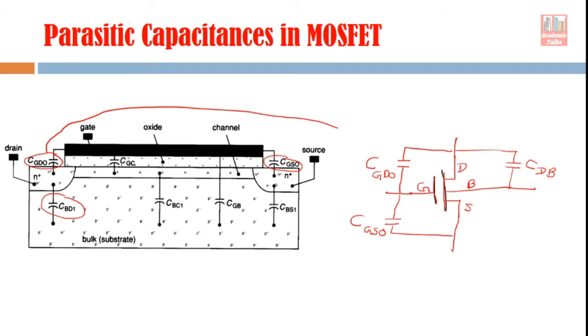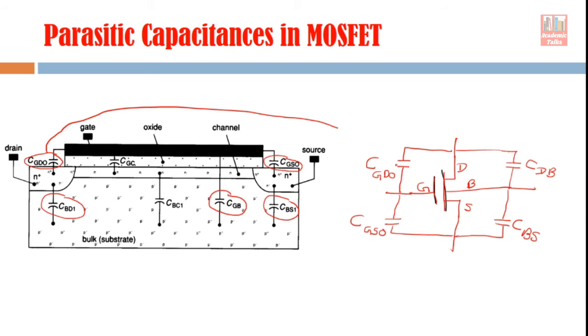In the same way, this capacitive component, source is connected to bulk. Bulk source capacitance. There is this capacitive component, gate to bulk capacitance. So gate terminal and the bulk terminal. So between gate and bulk there is a capacitance here. This is gate terminal, this is bulk terminal. So between these two there is a capacitance.